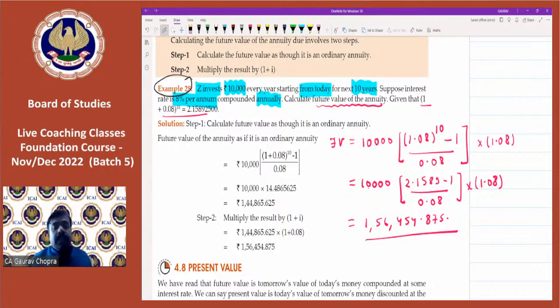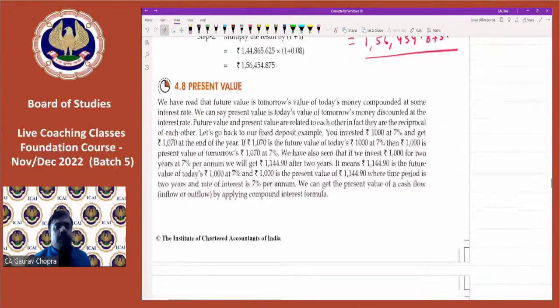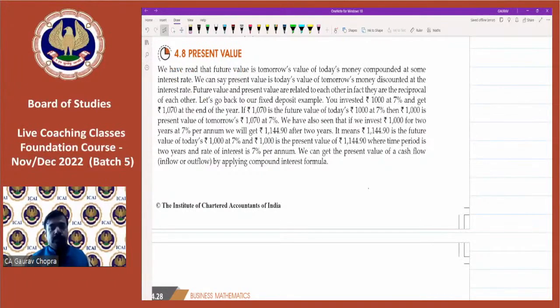So now, similarly, let's talk about the present value. So what is the present value? Let's say I am receiving rupees 11,000 in future.